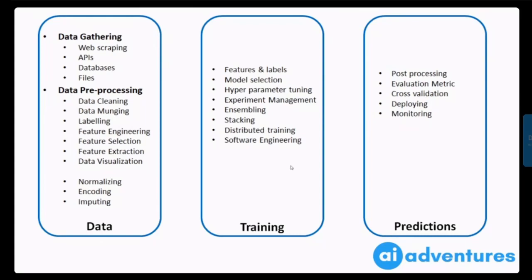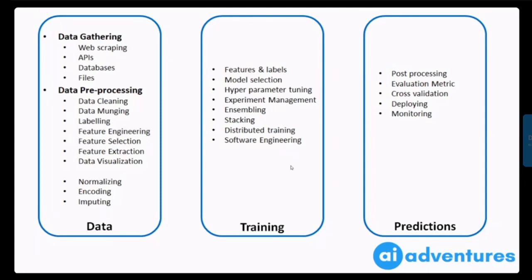And then when it comes to training, you will find many more cryptic terms. We'll start by splitting our data into features and labels. Once we have our features and labels, we have to do model selection, because there are so many models, and deciding which class of model to use is very important. Then you will have to do parameter tuning for that model, and when you are doing all these things, you will also have to log your experiments. So you need a tool for managing your experiments.